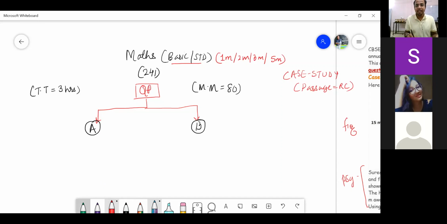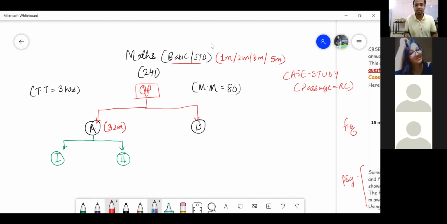For your information, I am repeating this once so that we can deal with this section well. Now, this section A has 2 subsections, section 1 and section 2. My dear student, could you please tell me what is the total marks of section A? Come on. 32. 32 marks. Well said, Vaishnavi. And this is nothing but has to be what? 48 marks. Right? Now, where comes this comprehension section? Section 1 of part A or section 2 of part A? Right? You must know this.